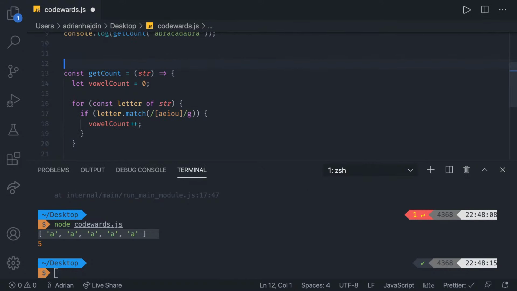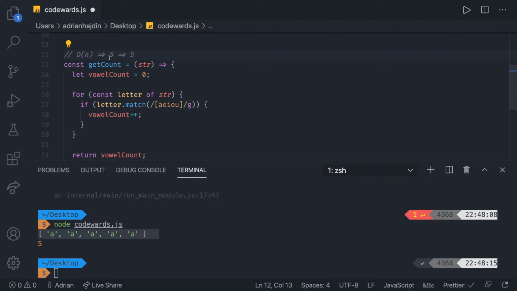Let me write that here. O of n, right? So if you have 5 different elements, what happens is that it's going to basically loop through it 5 times, right? If we have 10 elements, it's going to be 10 times.